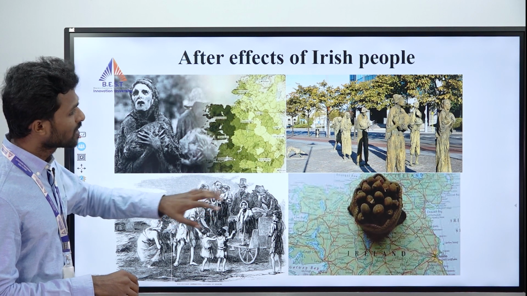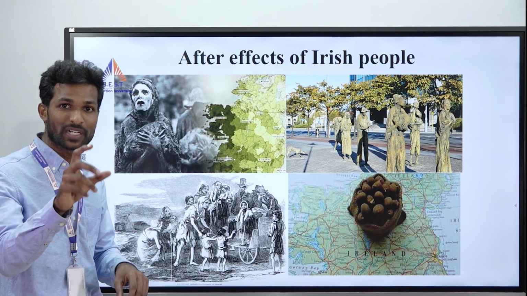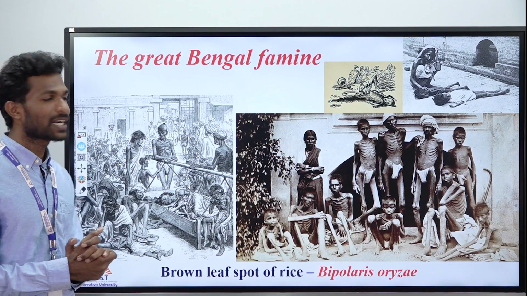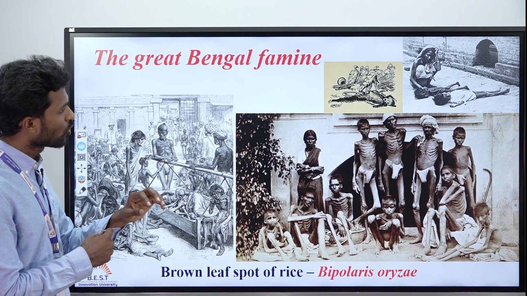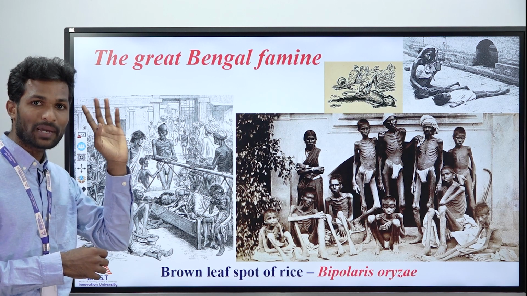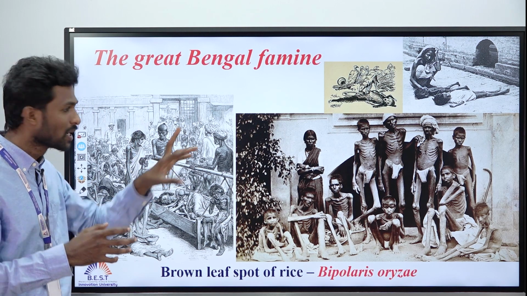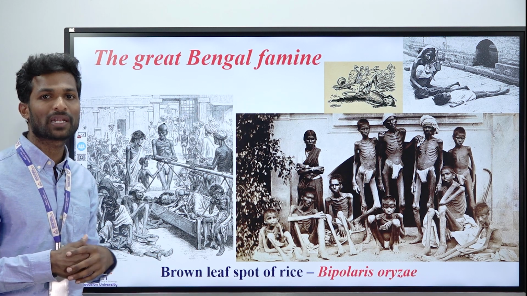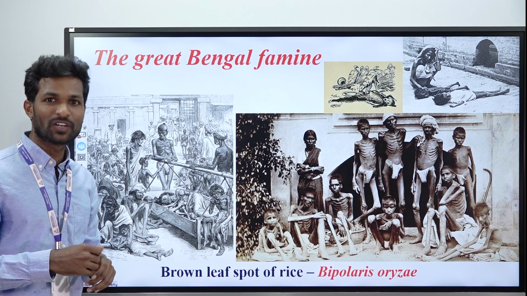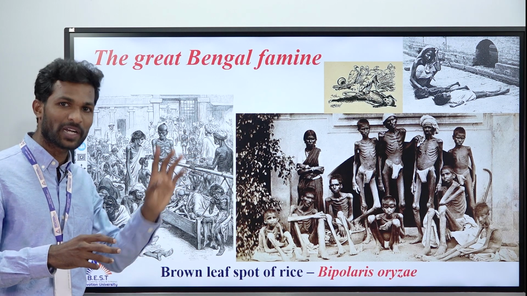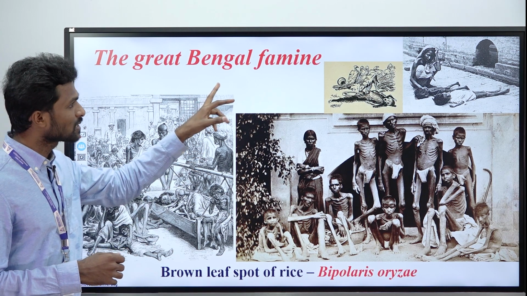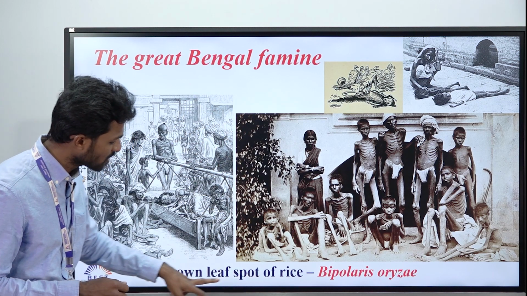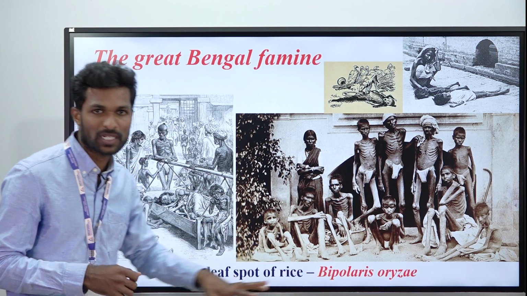So this is about the general introduction, how plant pathology has its roots. Now we will see some other devastating diseases. So let's come to the Indian scenario. Although late blight of potato was devastating at that time, in India also we have one devastating disease, that is called the Bengal famine. We know very well we got independence in 1947. Before that we were under the control of the British government, right? The Bengal famine is actually caused by brown leaf spot, which is caused by Bipolaris oryzae.